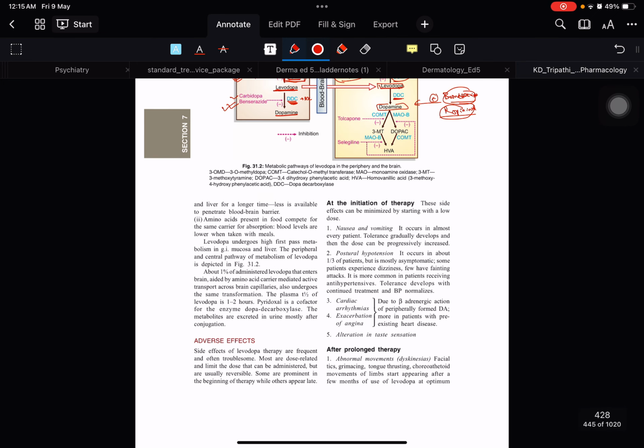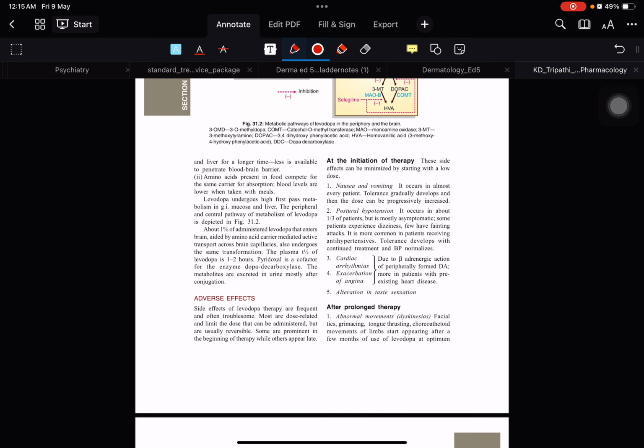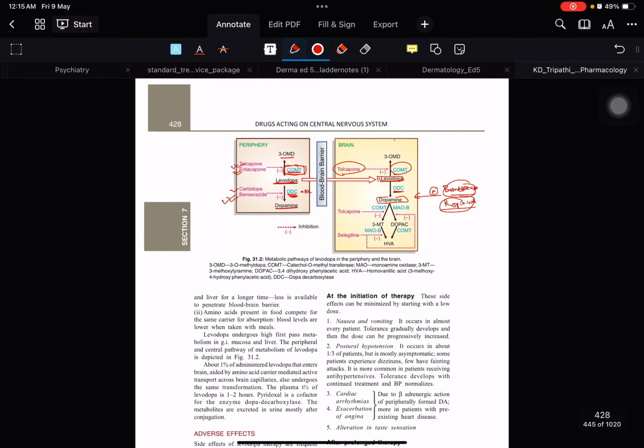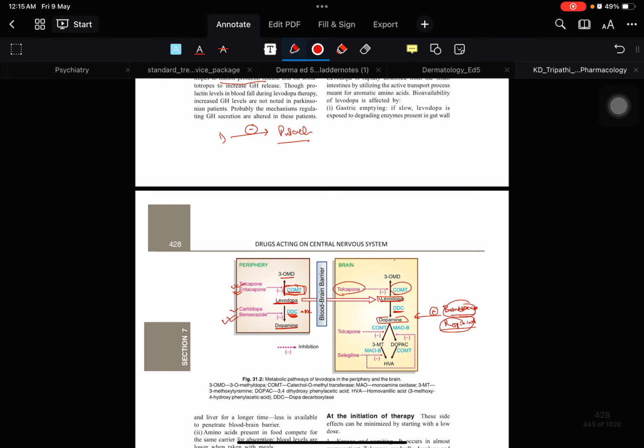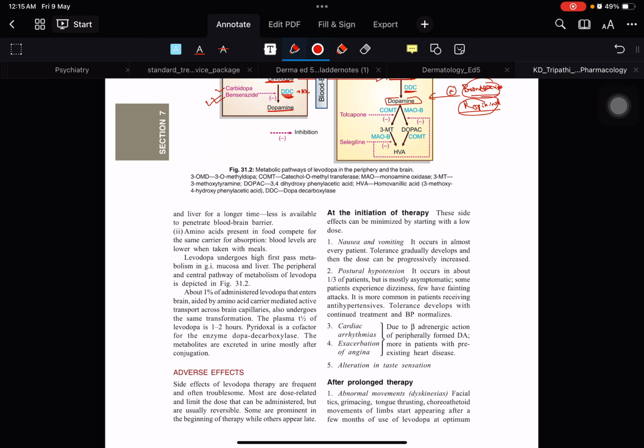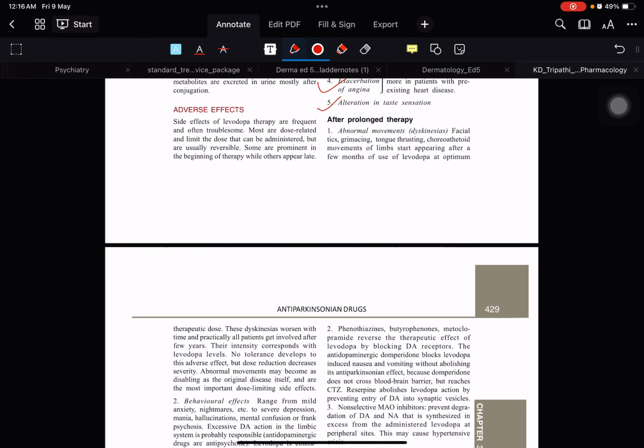Now, whenever we talk about the management of Parkinsonism, nausea, vomiting, postural hypotension, cardiac arrhythmias, exacerbation of angina, and alteration of taste sensation are seen with dopamine. Another thing we need to remember is that after prolonged therapy, you will have an on and off effect, which is seen with levodopa.